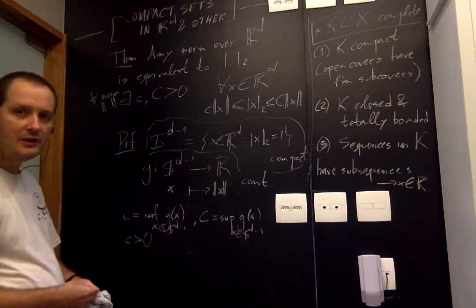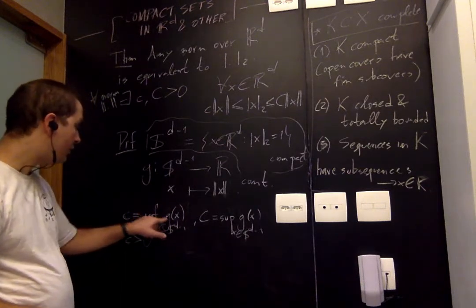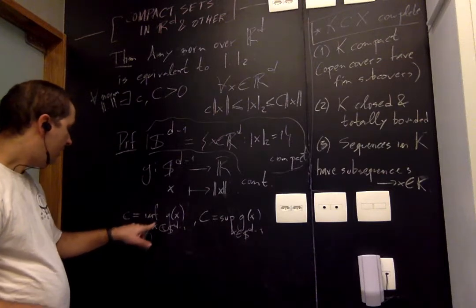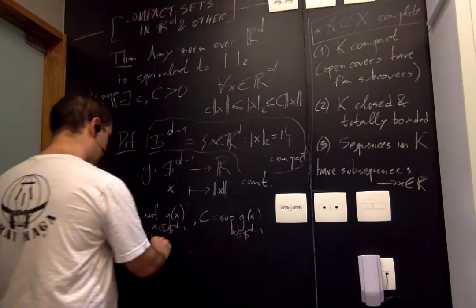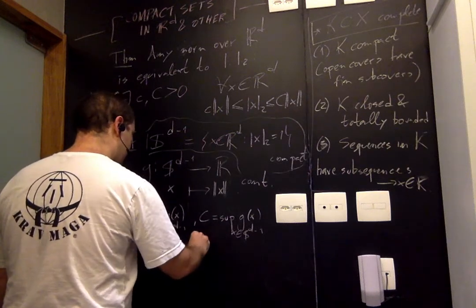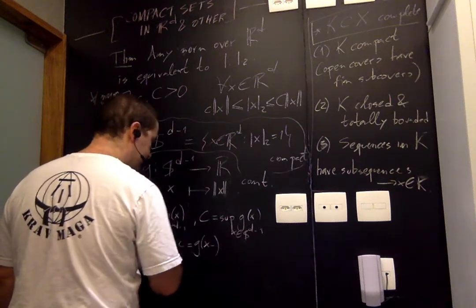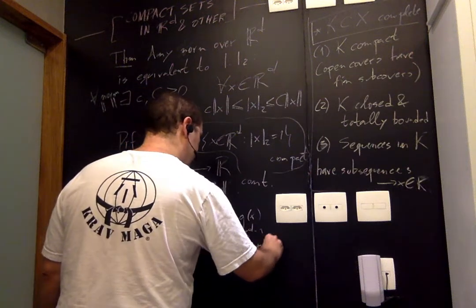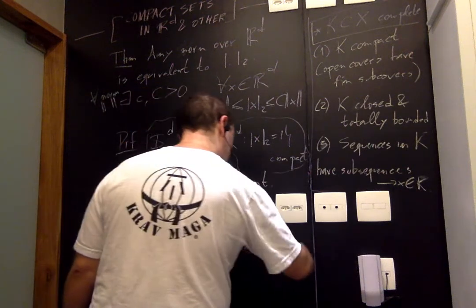And why is that? Because G is a continuous function, therefore it achieves its infimum at a certain vector that I'm going to call x minus. And this vector belongs to the sphere. Therefore, this vector is not 0.